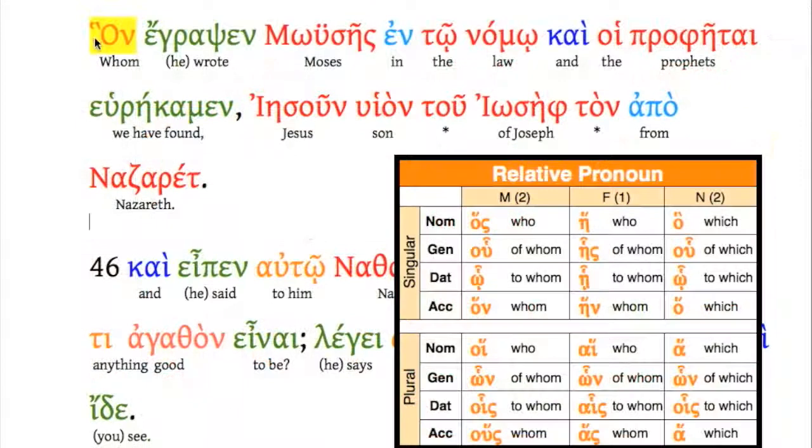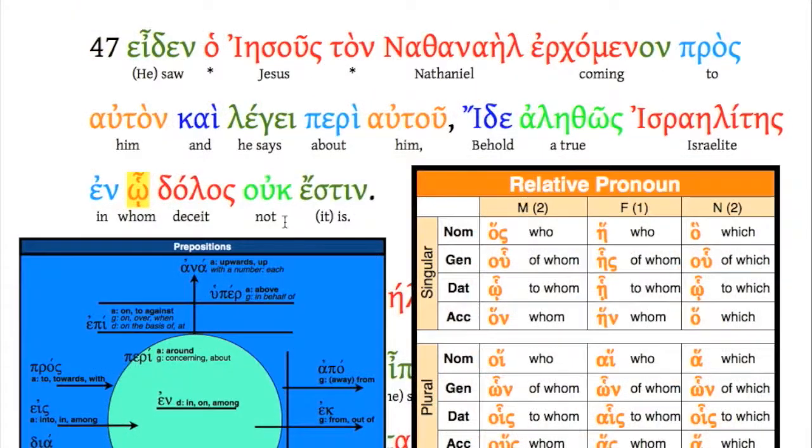When you see a relative pronoun, look for the relative clause. And in this case, it's kind of a long one. Whom Moses wrote in the law and the prophets, we have found. So here's the subject and verb. We have found whom Moses wrote in the law and the prophets. So this hon turns the whole thing into the object of the finding here.